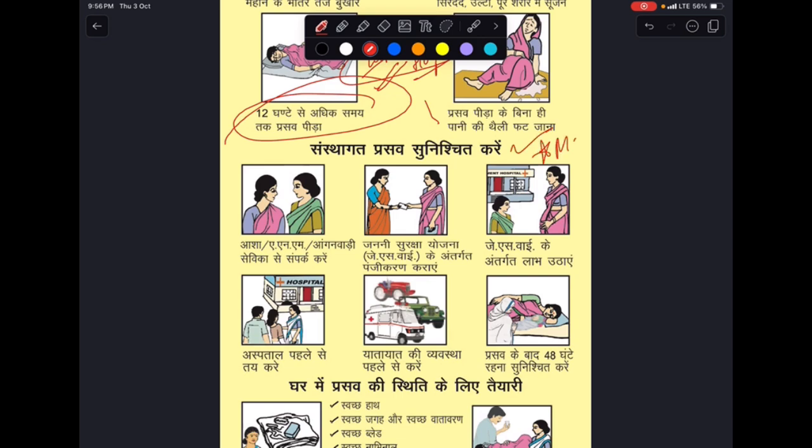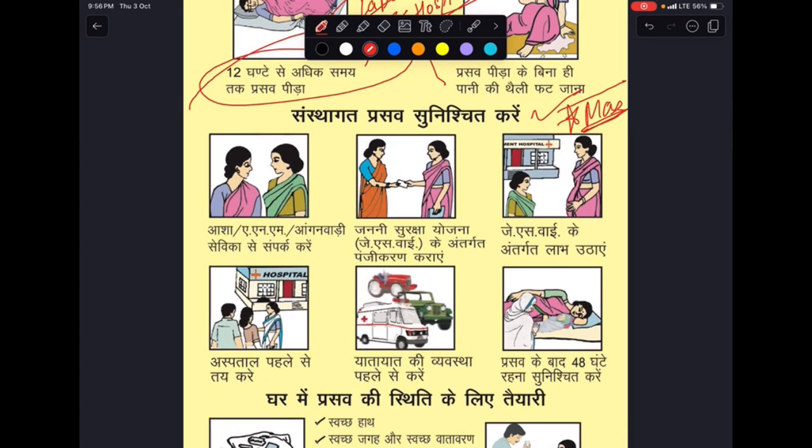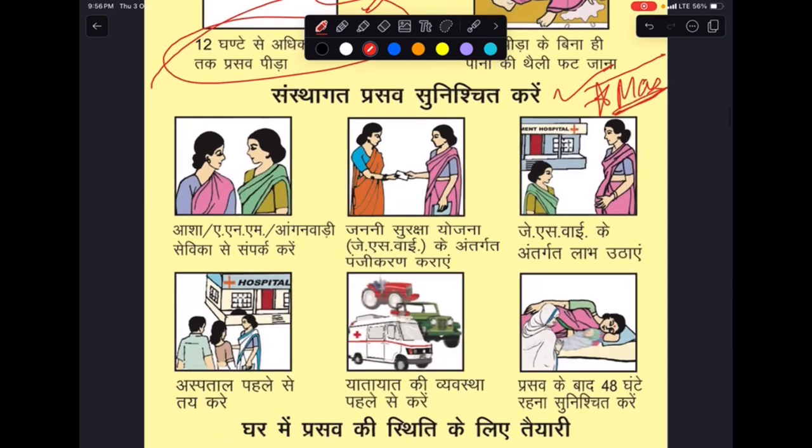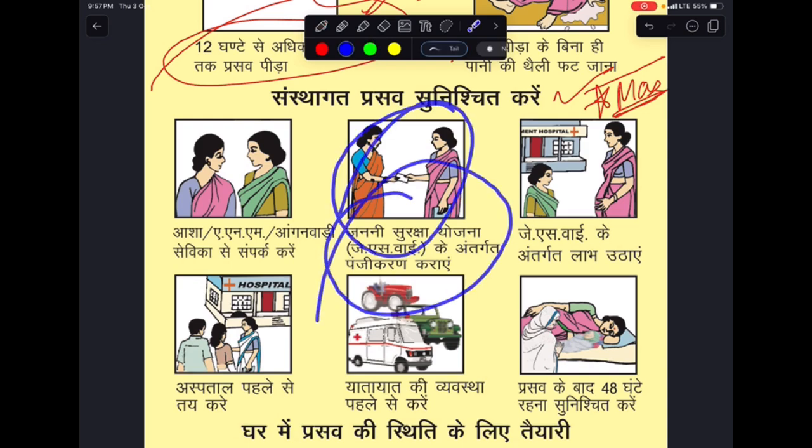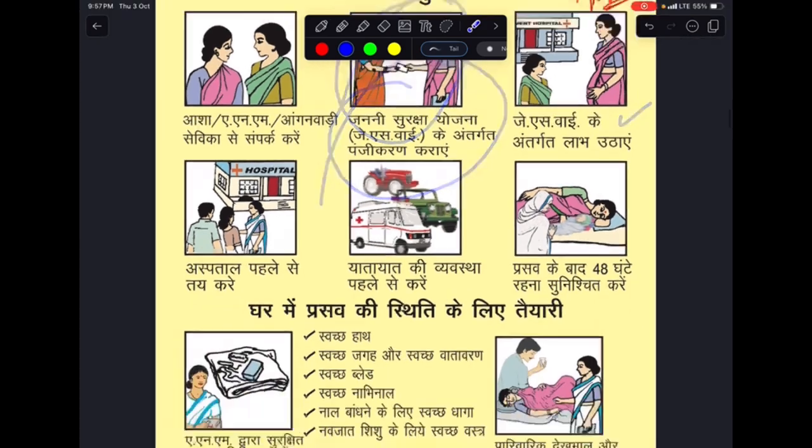So ensure institutional delivery. This is a mandatory thing that everyone should do. So how do we ensure that? We contact our ASHA, ANM or Anganwadi worker. All right, we register under JSY. What is JSY? JSY is Janani Suraksha Yojana. So we register ourselves in that. This is the Janani Suraksha Yojana. All right. Then we obtain benefits from JSY.